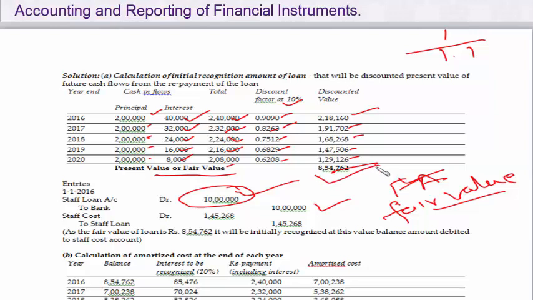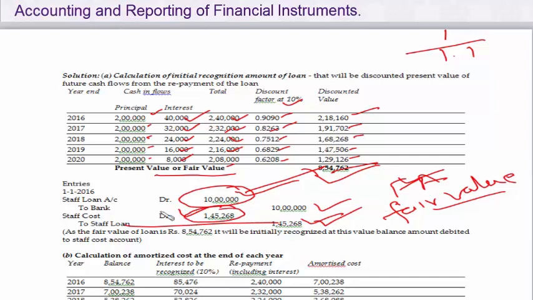Fair value is 854,762. So we have to pass another entry at the same time: staff cost account debit to staff loan 145,238. You deduct 10 lakhs minus 145,238, this will give you 854,762. The difference between these two is what this staff loan has to be credited by. Ultimately, the staff loan would be at this value 854,762, which is the fair value on the date of initial recognition. So that will be done.